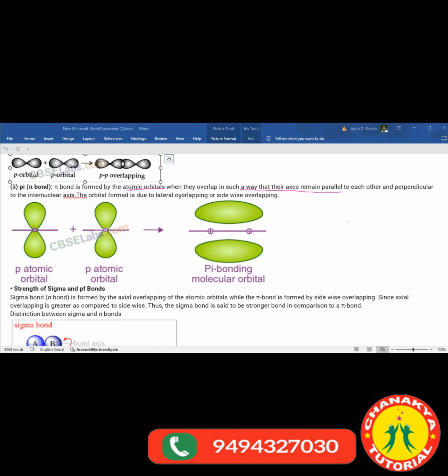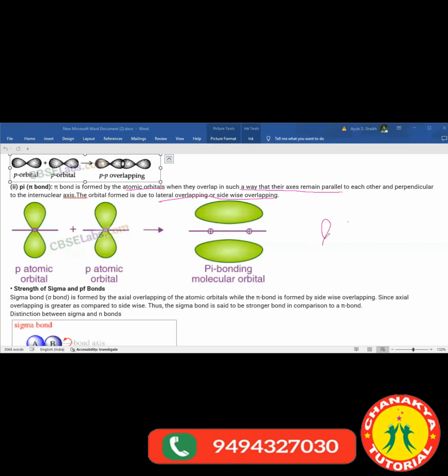The orbital is formed due to lateral overlapping or sidewise overlapping. Now, keep it in your mind that pi bond does not form in s orbital. It always forms in p orbital or d orbital.